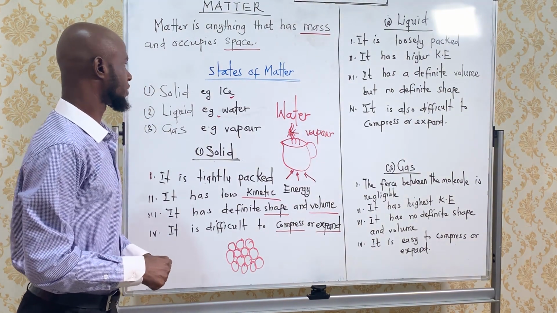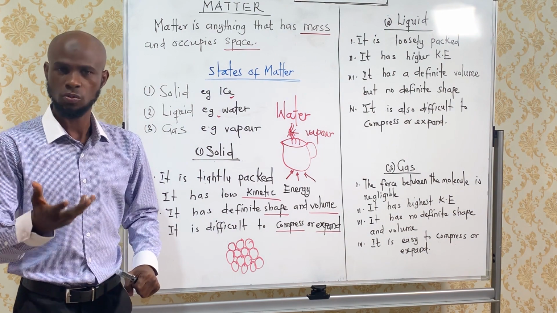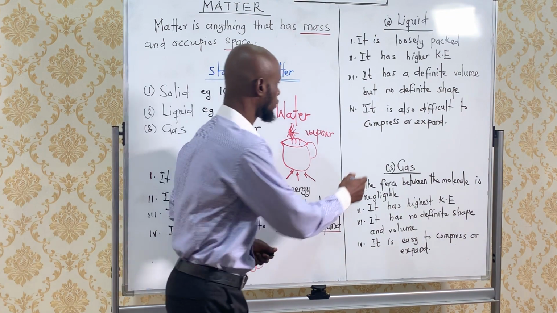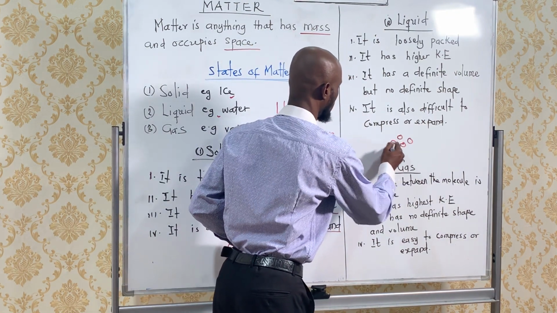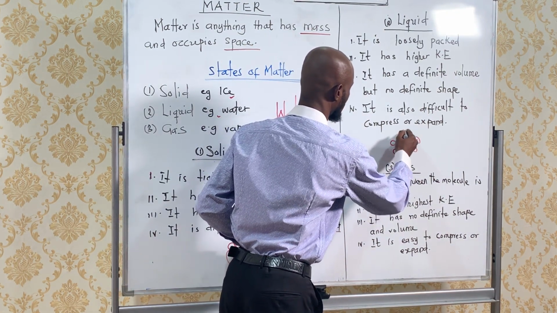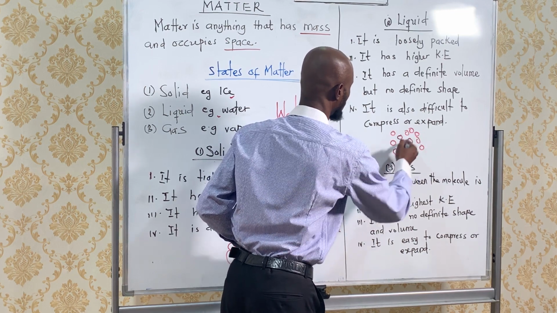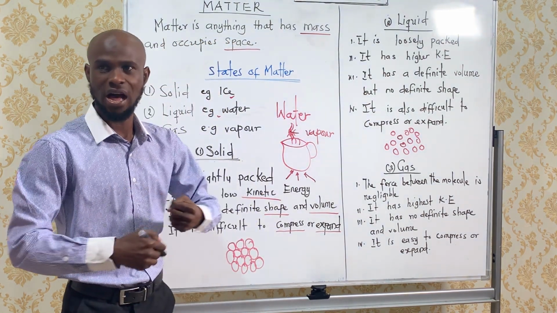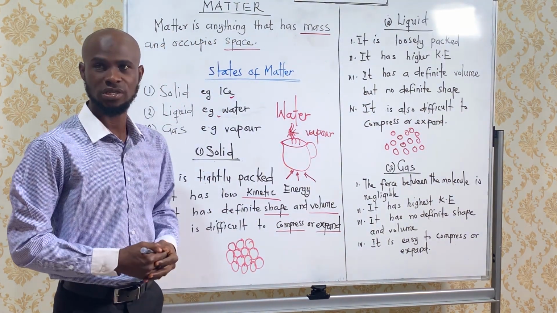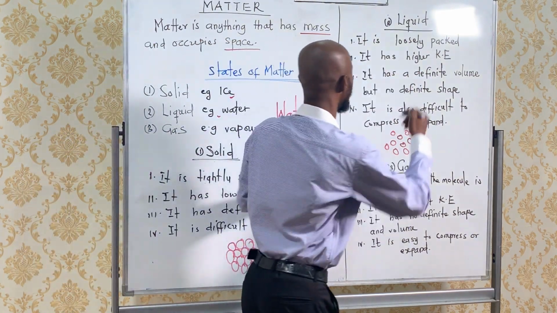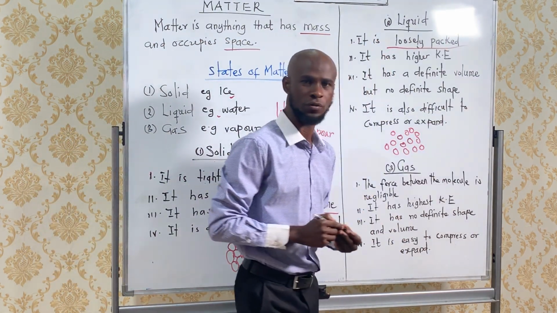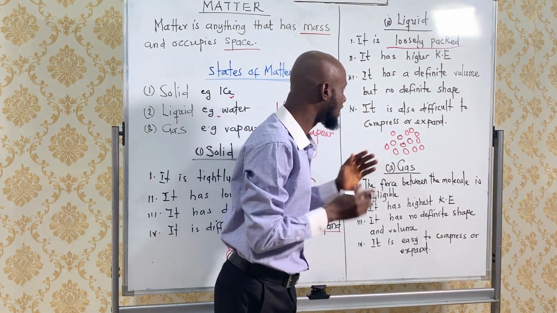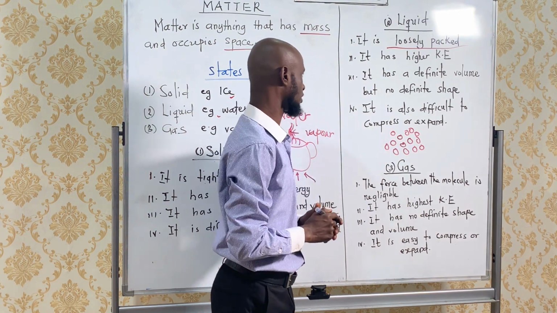Let's go to the liquid. So what is an example of a liquid? Yes, water. I have it here. So let me give you the shape of the water here. These are the molecules that make up the water. Water is not as tight as the solid. So therefore we say it is loosely packed. It is what? Loosely packed. So you can see the molecules are a little bit separate from one another.